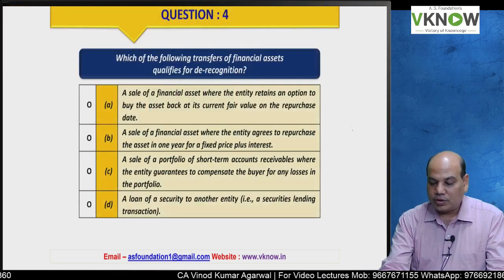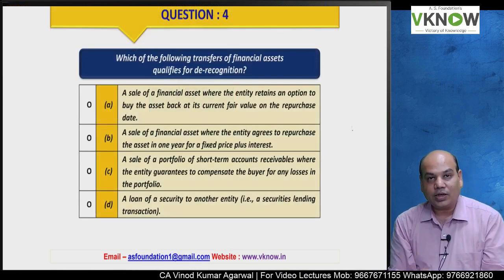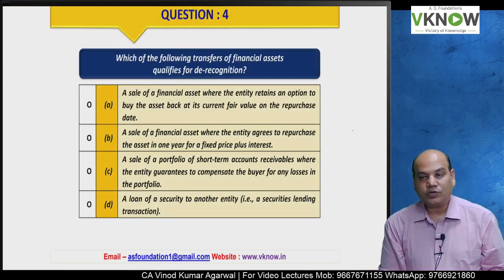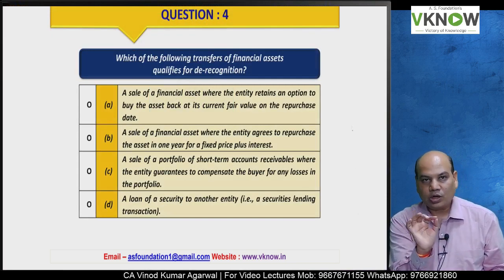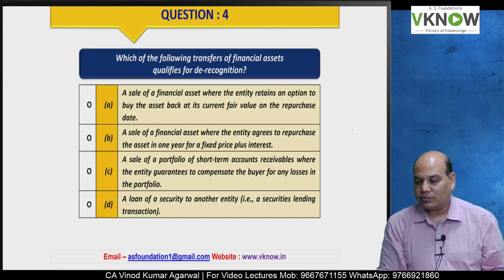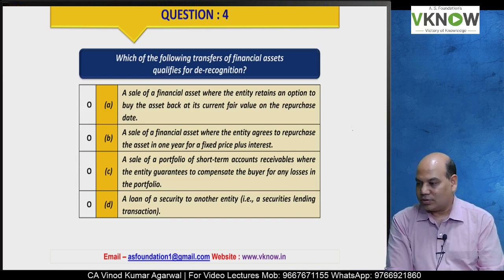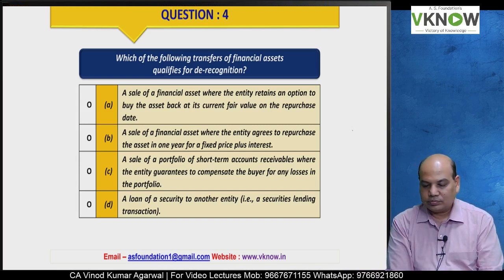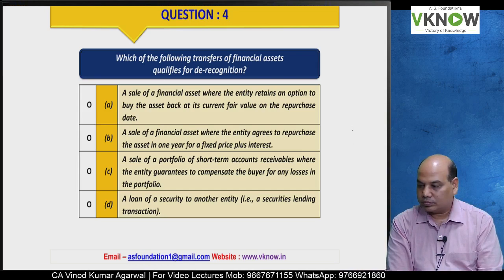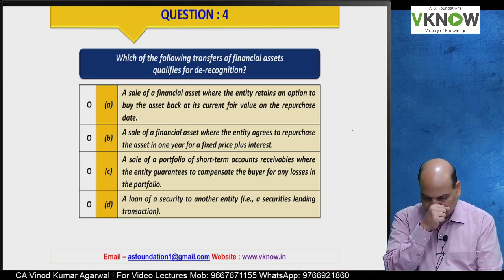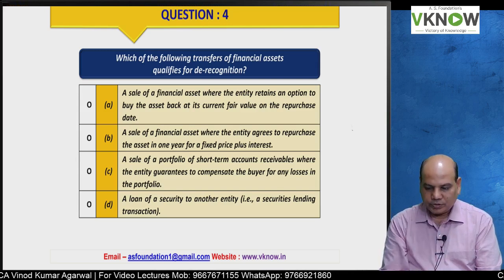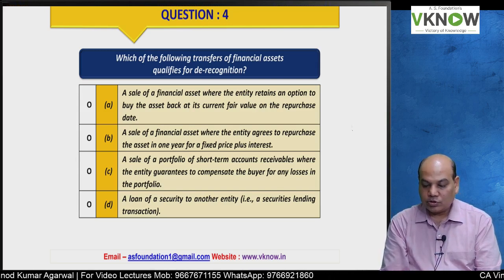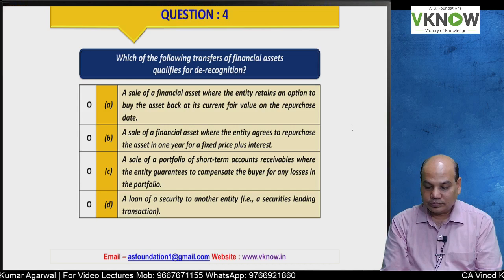Question 4. Which of the following transfers of financial asset qualifies for derecognition? Think and answer. I am also thinking.